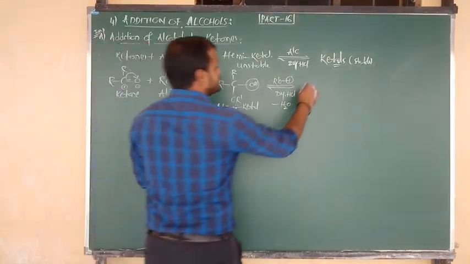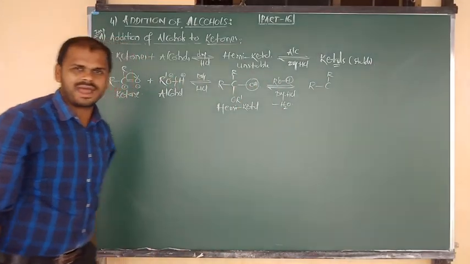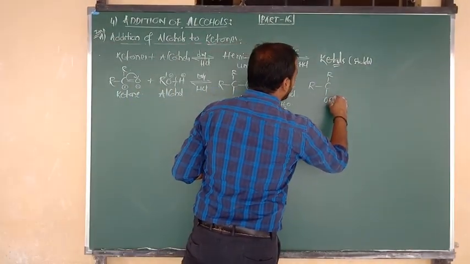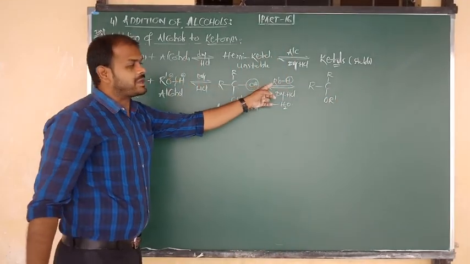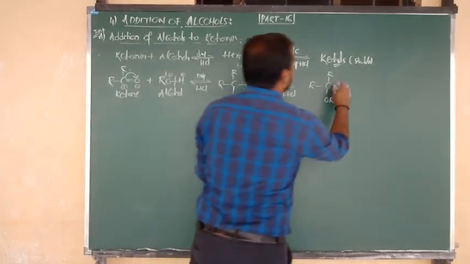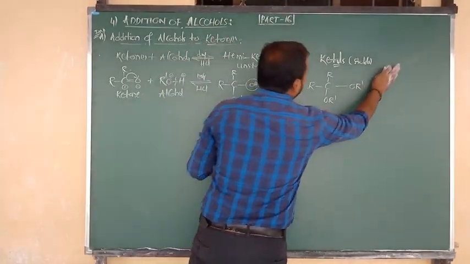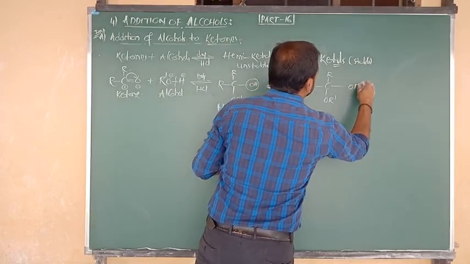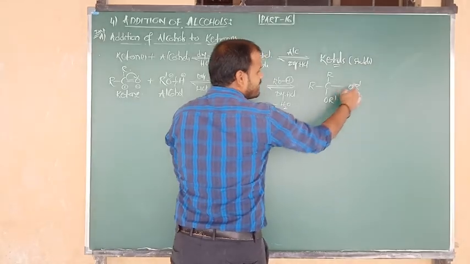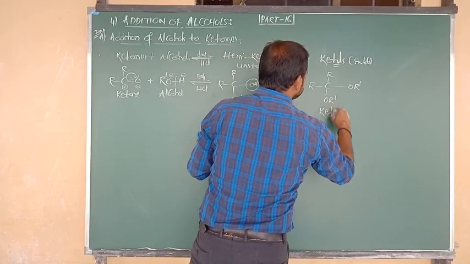Remaining, what will be the product? R bonded to C, with R above plane, that group I have written as it is, and below the plane an alkoxy group, that is OR prime. Again another OR prime, which is coming from the alcohol, adds upon the central carbon, like this. So two alkoxy groups are there: gem-dialkoxy alkane. It is nothing but a ketal, from ketone.